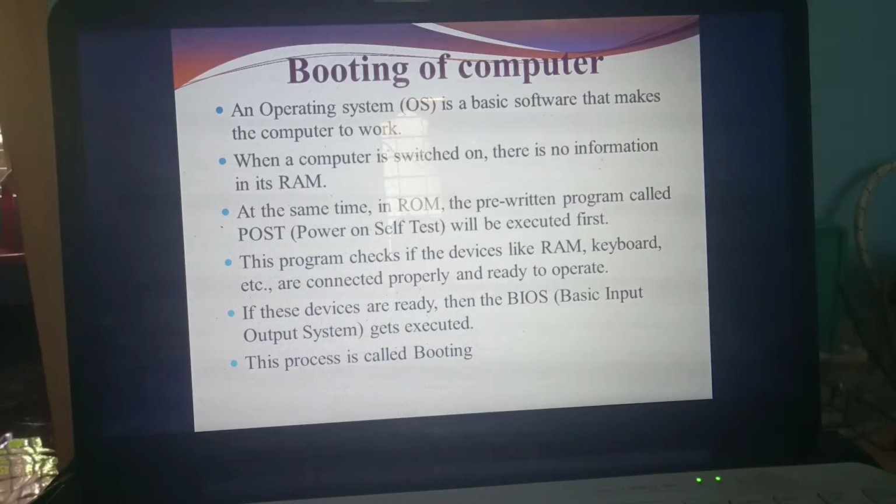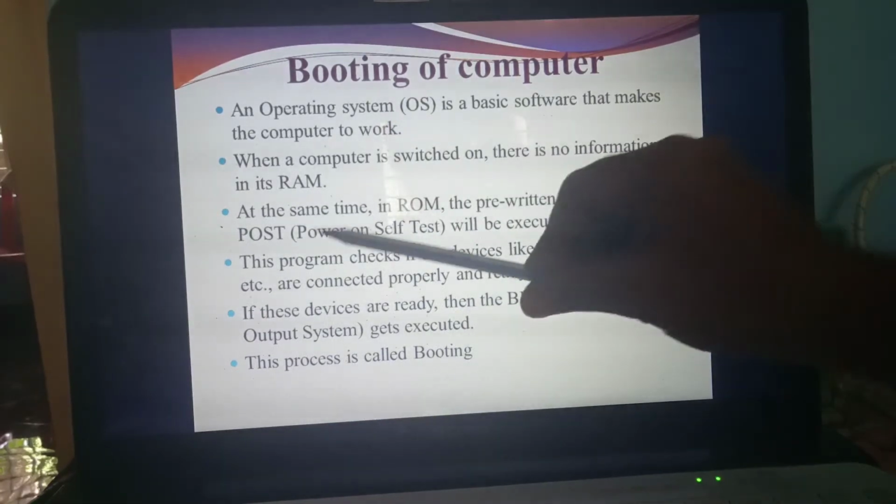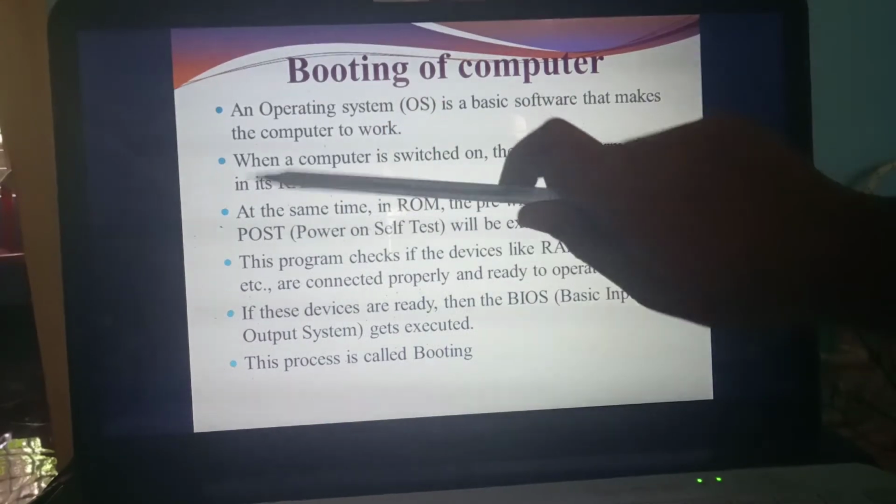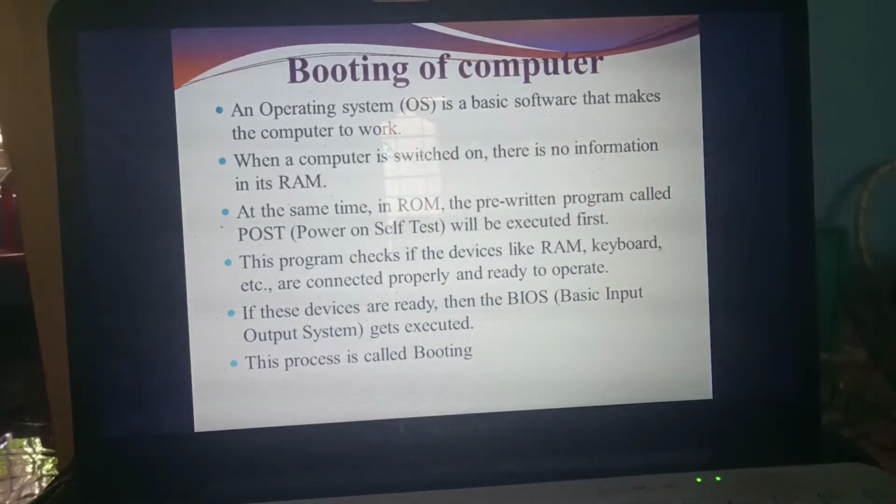While they are installing that ROM itself, it is pre-written. Pre-written means they have already written it. So while designing the ROM, they have written one program. What's the name of that program? POST, Power On Self-Test. Understand? POST means Power On Self-Test, an important question. So when you switch on the computer, RAM also will process, ROM also will process.